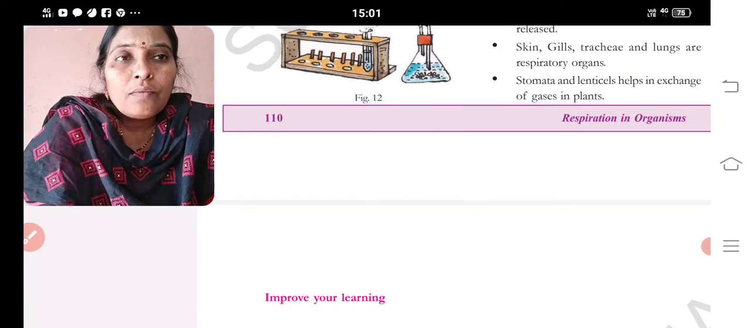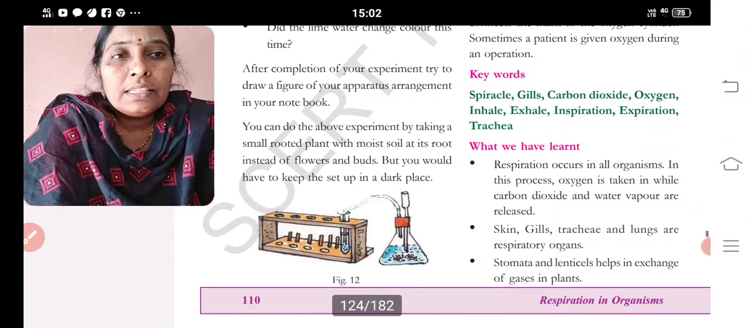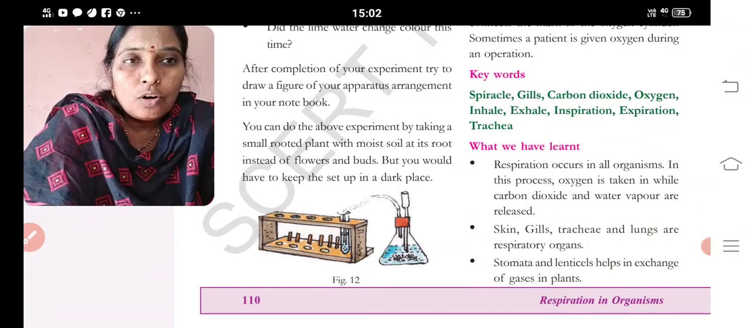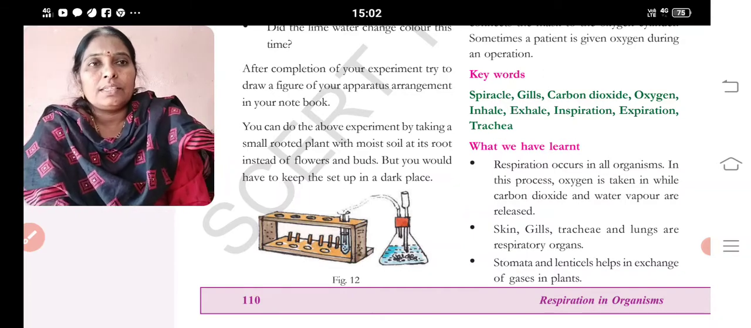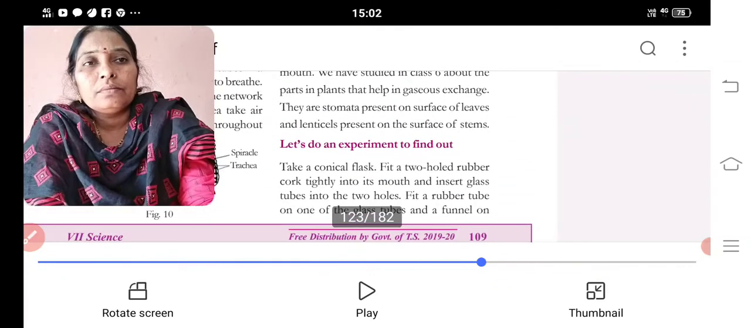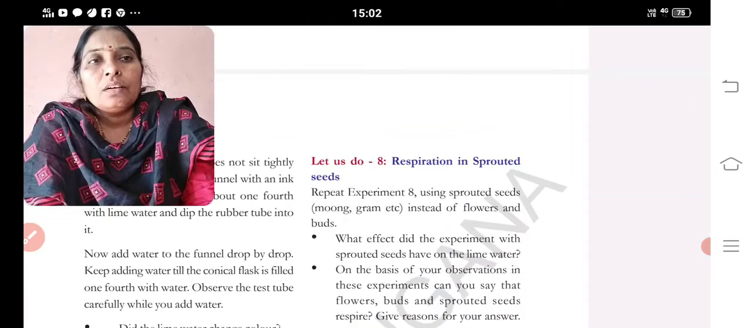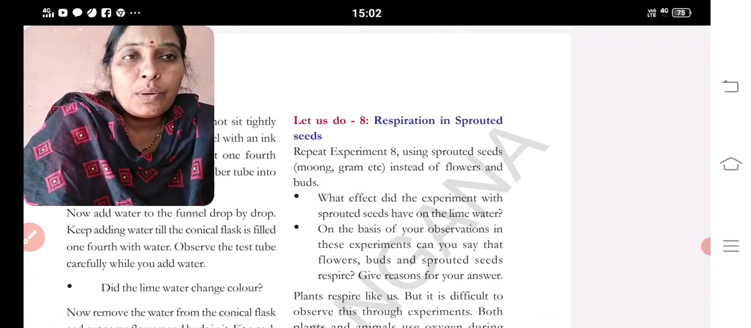So this is the experiment that asks us to take a conical glass and two pipes, rubber tubes inserted into the two-hole rubber cork, and what you are going to conclude from this. Okay, now comes respiration in sprouted seeds. Repeat experiment 8 using sprouted seeds, moong, gram, etc., instead of flowers and birds.